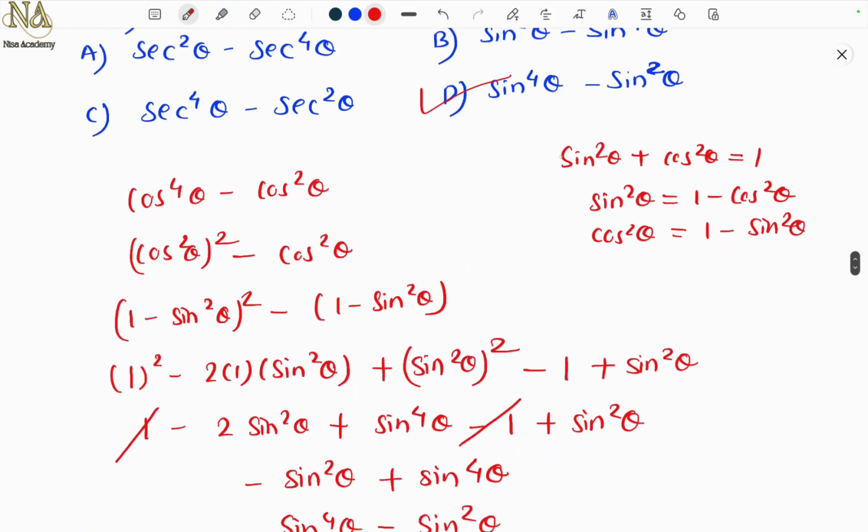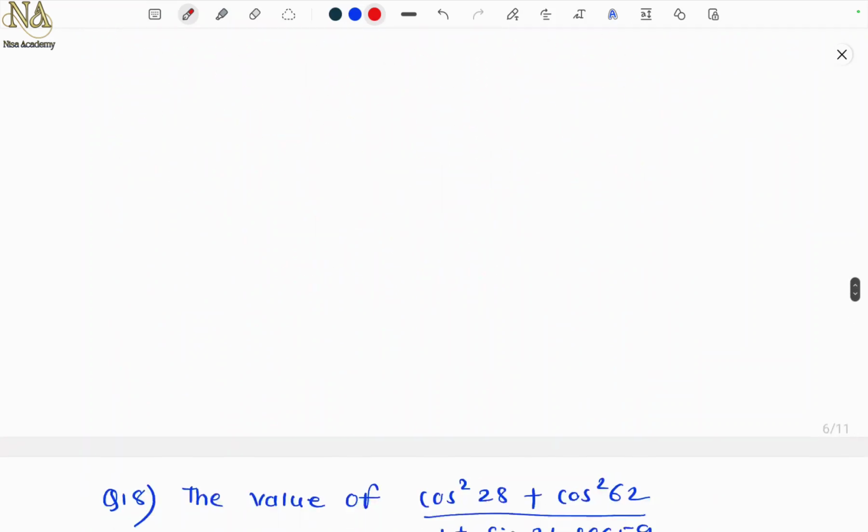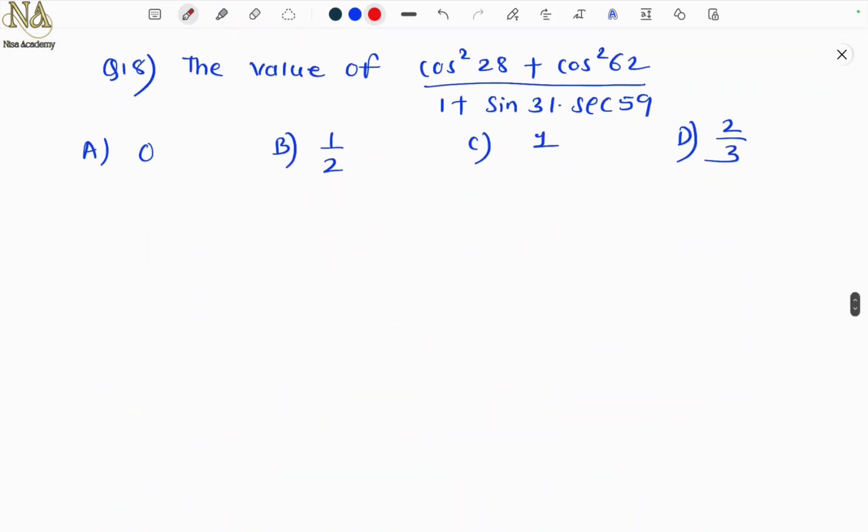So this is a very important identity. In fact, all the three identities are important, but this is the most used. Then let's go for the next problem.